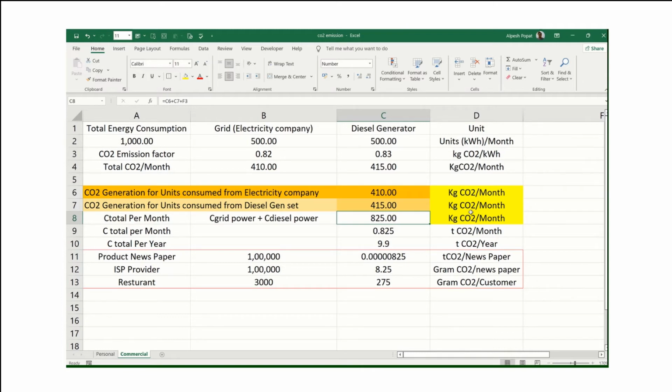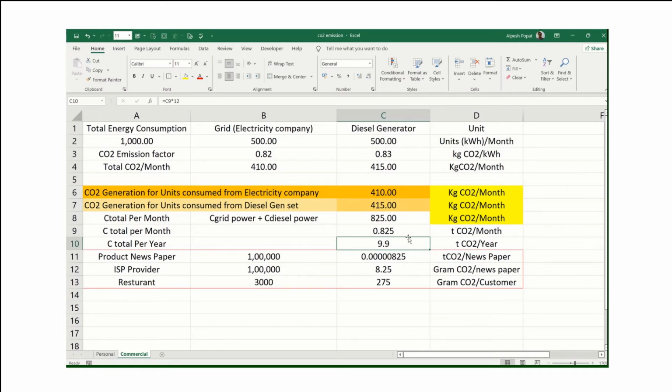If the answer is wanted in tons of CO2, because normally these numbers are reported on a yearly basis, then we have to divide it by 1000. So we will get tons CO2 per month. You can multiply by 12, so you can get the annual CO2 generation of the premises.